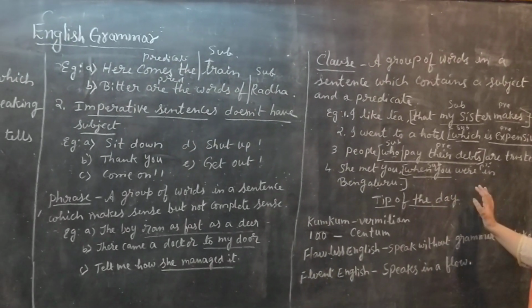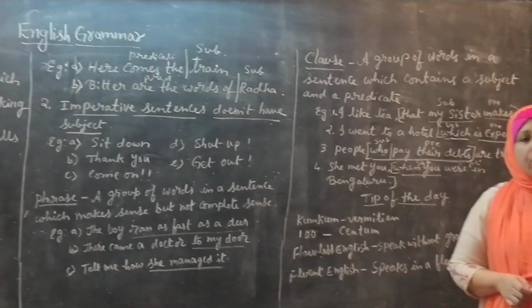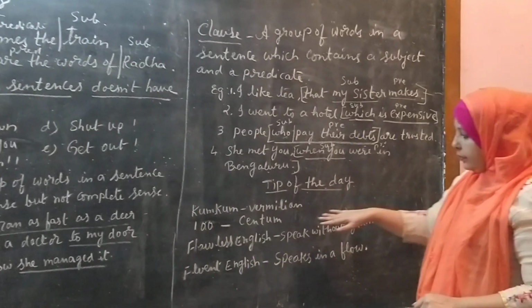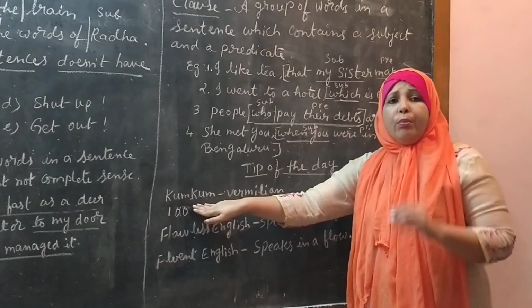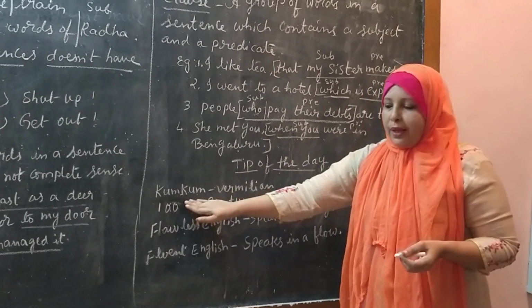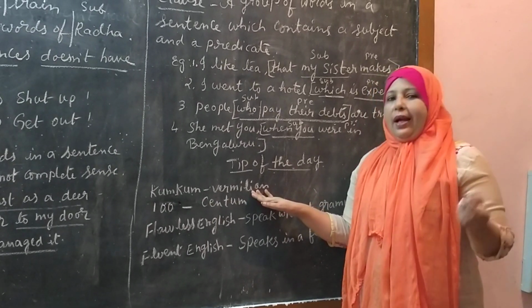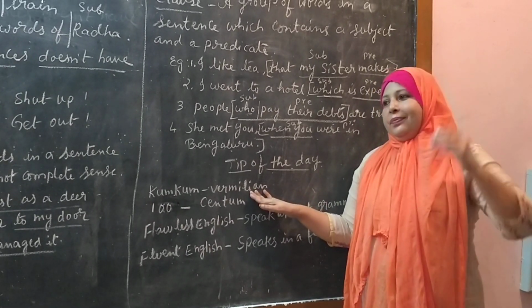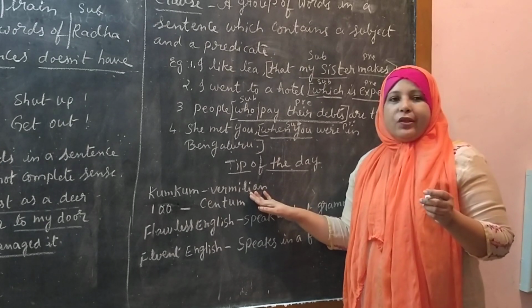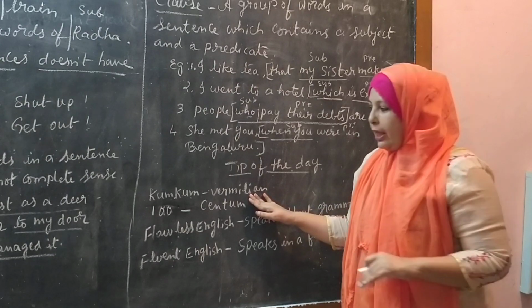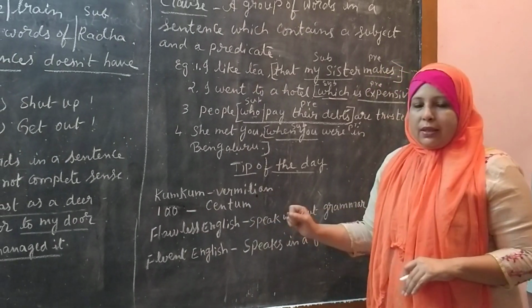Next, as I told you, every day I am going to give you a tip. So today's tip is, what is kumkum called in English? It is called vermilion. Okay. I know you are all very intelligent children. You will just Google it and you will understand. But just as a tip, I am giving these words.